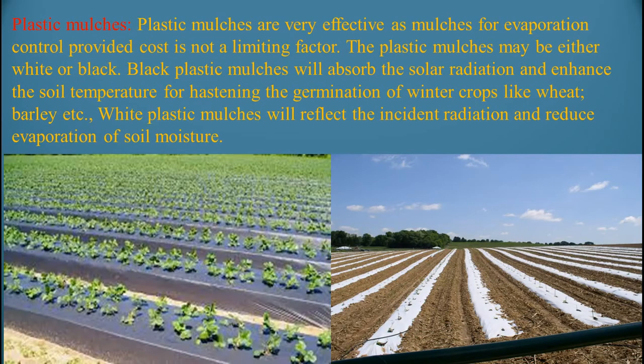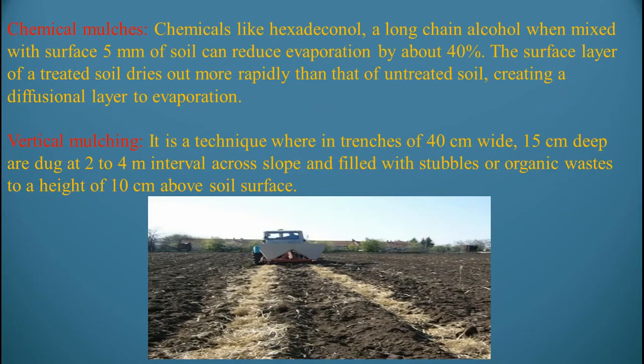Plastic mulches are very effective for evaporation control, provided cost is not a limiting factor. The plastic mulches may be either white or black. Black plastic mulches absorb solar radiation and enhance the soil temperature for hastening the germination of winter crops like wheat, barley, etc. White plastic mulches reflect the incident radiation and reduce evaporation of soil moisture. I have given the pictures of black plastic mulch and white plastic mulch. Please observe these pictures: the color of the plastic is changed and the working style of the plastic also changes.